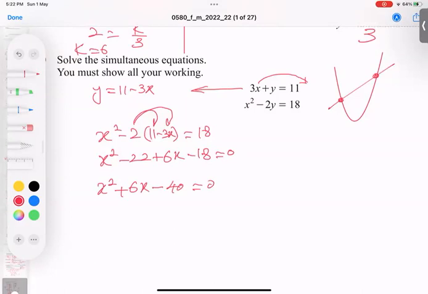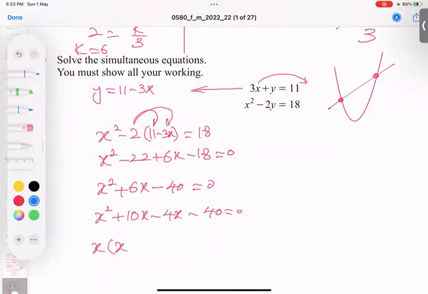Okay, now how to factorize, let me check, is it possible or not? 40. So 10 fours are 40. You know it's 10 fours are 40. If you think factorization is hard for you, apply the quadratic formula.